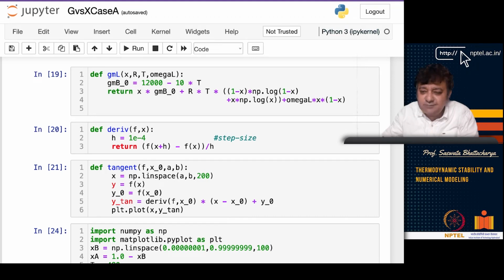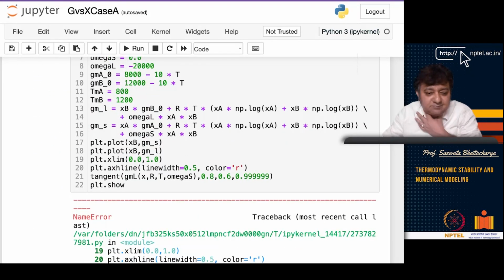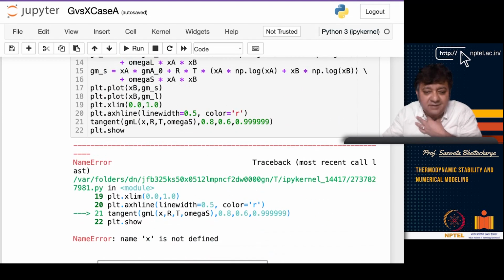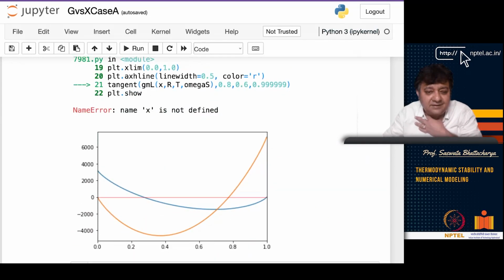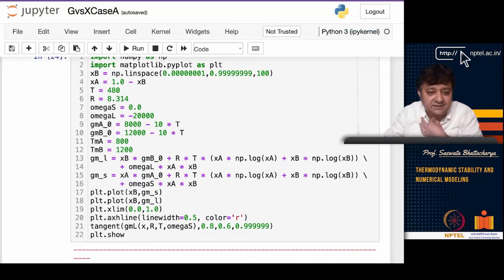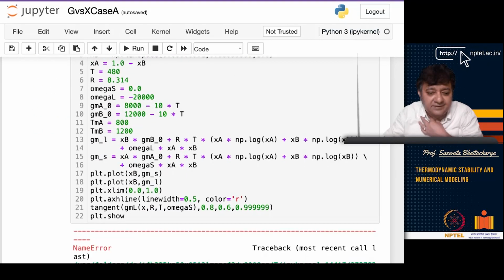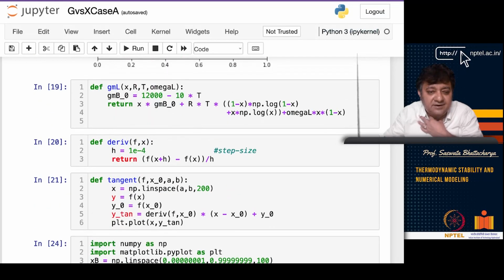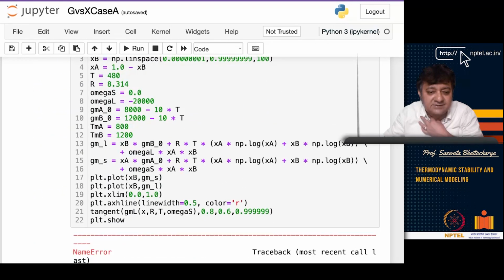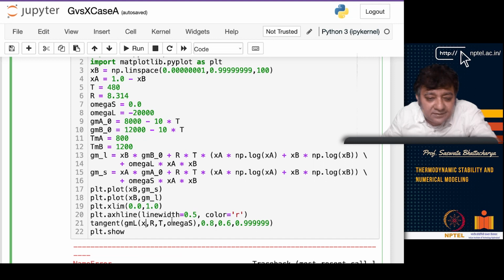I'll just fix this part with the tangent line code. I don't know why suddenly this problem is happening. Okay, so I'll fix this part, and then it is telling name x is not defined, but that looks very weird to me, because x is definitely defined. X is already defined here. X is nothing but xb. So am I passing the xb correctly? This is what we have to see.